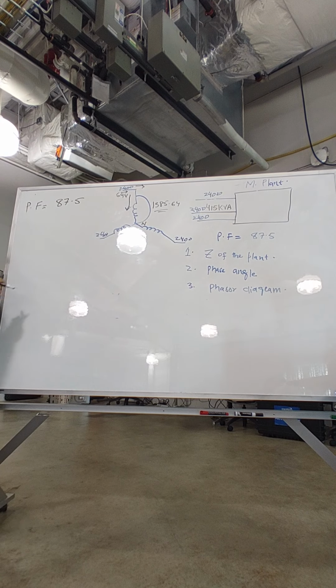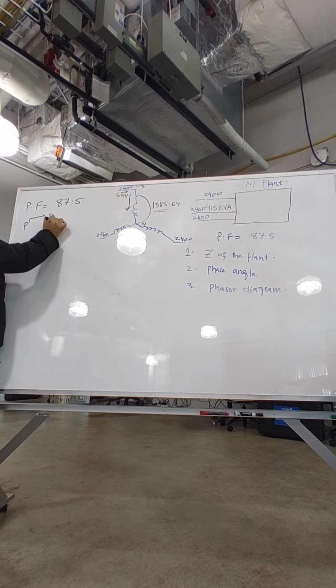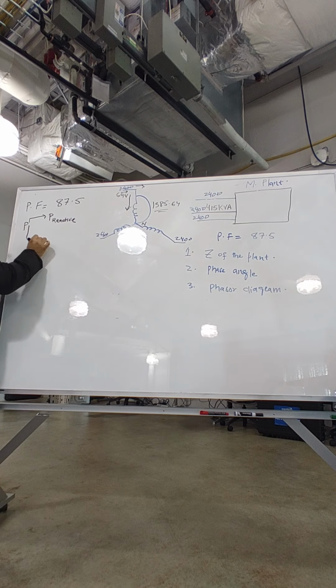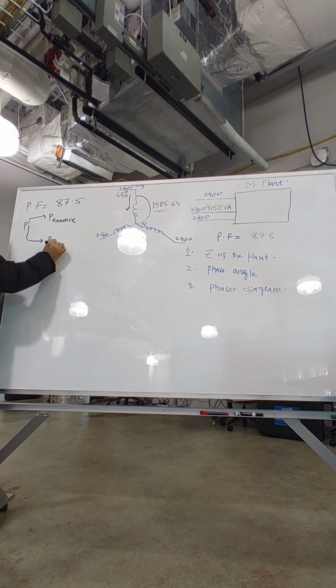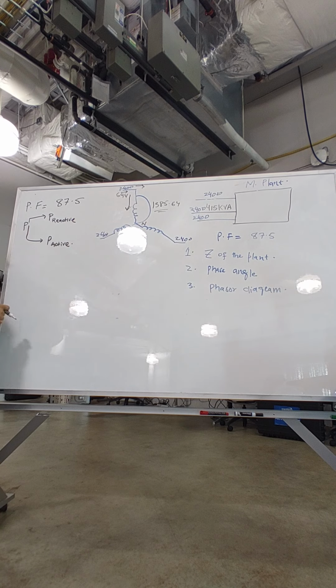Sounds good? You see, what is this power factor? You guys know it, but let me quickly show it to you. Remember these things, okay? If we have power, power is made up of what? It is made up of reactive power and active power, isn't it, guys? And what is it telling me?